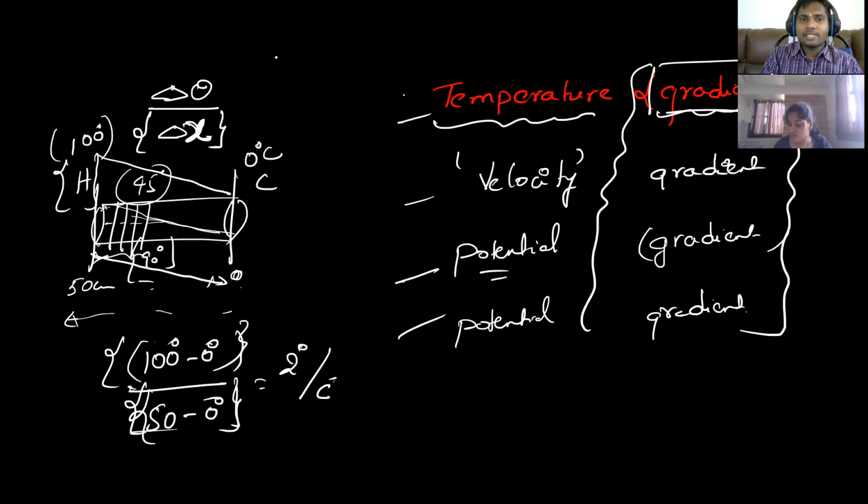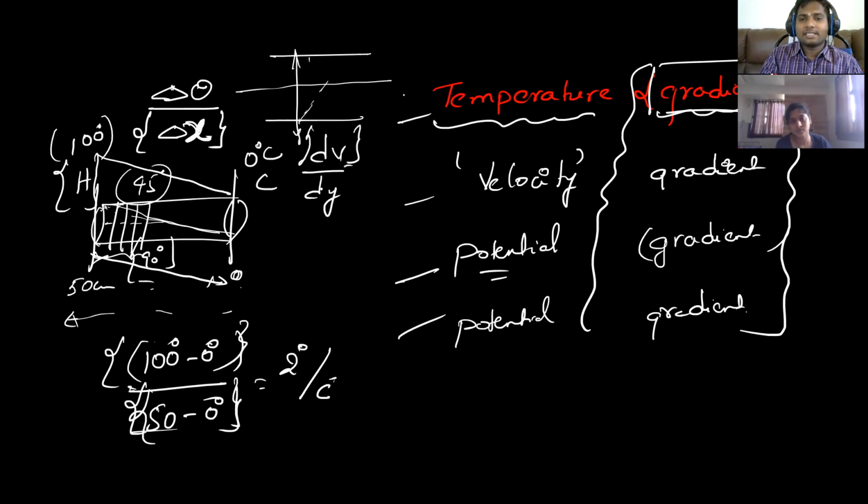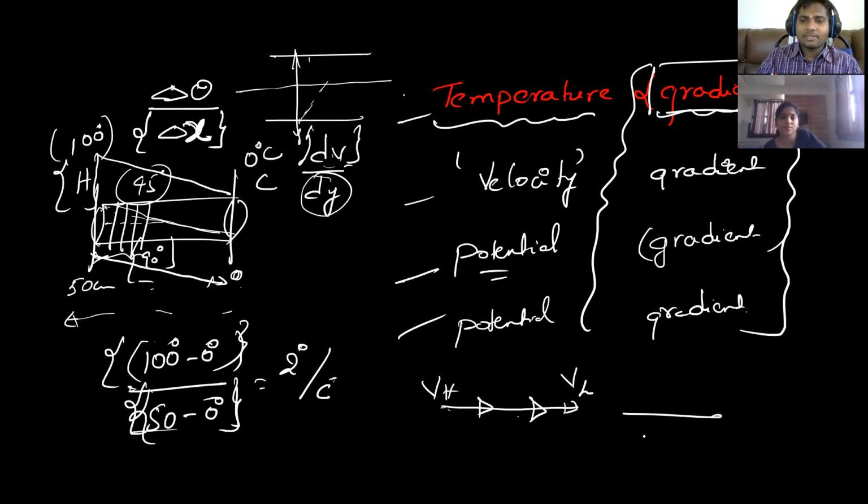Like that in viscosity, you have seen velocity gradient dv by dy, with respect to y. With respect to vertical distance, you have seen a change in velocity, right? Yes. We have seen velocity change with respect to change in length, that is in y direction here. Like that, we can see a potential gradient along the electric field here, high potential to low potential. So you can see electrical potential gradient or gravitational potential gradient. So this is a gradient. Gradient means with respect to length.